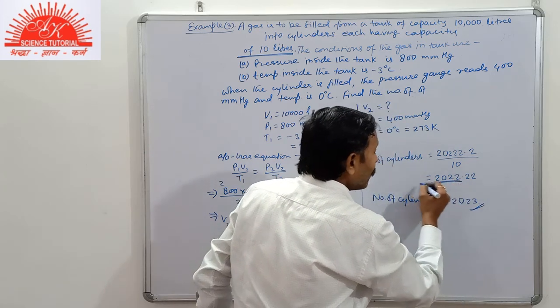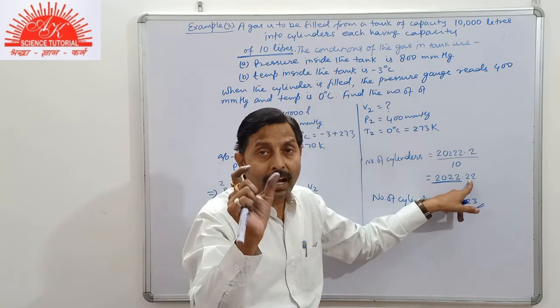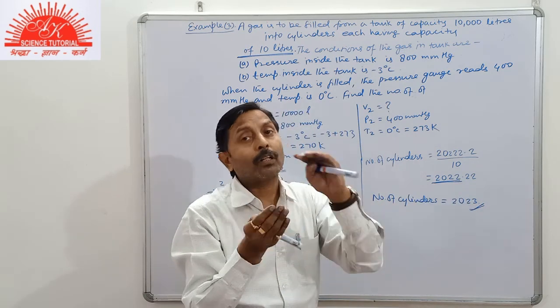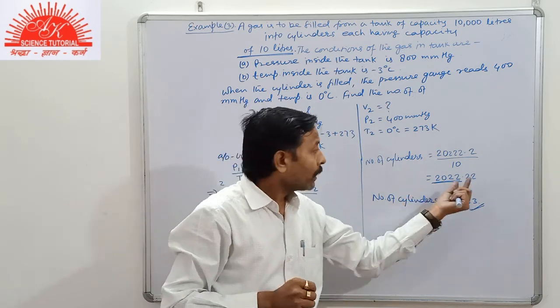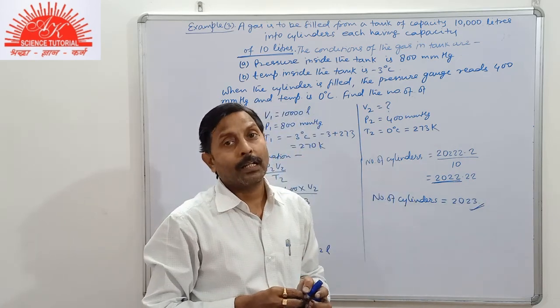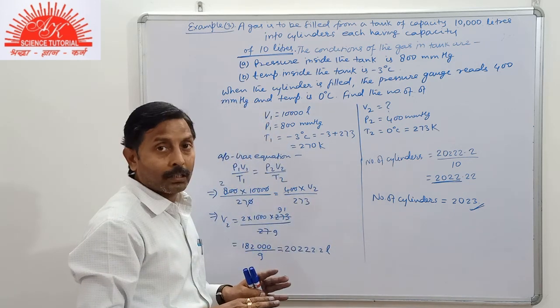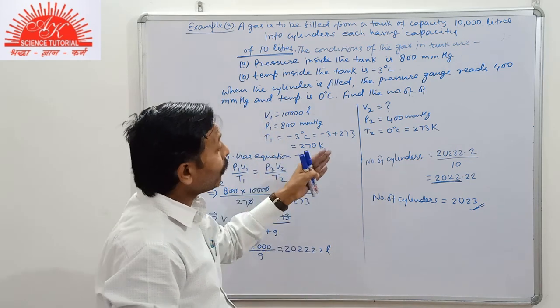In the book it is given as 2022, but always remember this decimal part is a fraction. A cylinder cannot be taken in fraction. So even for the small volume of gas, you will need a separate cylinder. Hence, it will be the total number of cylinders.